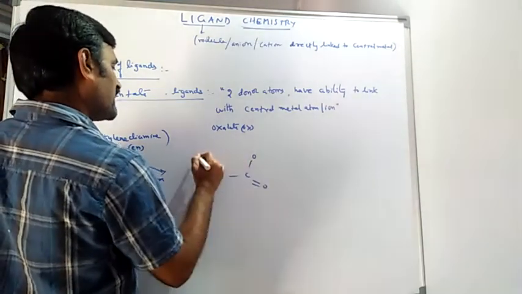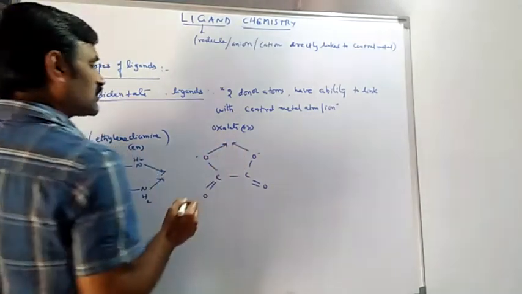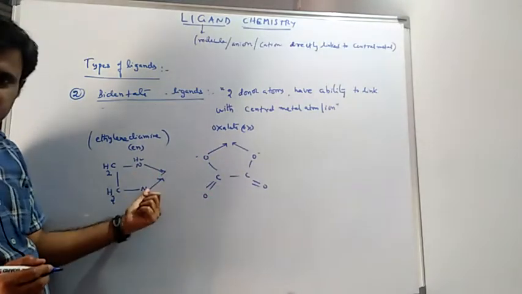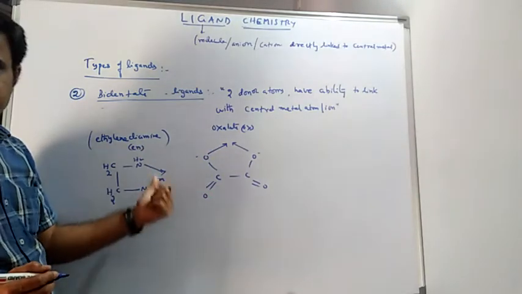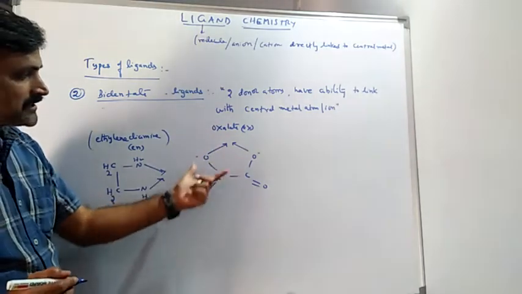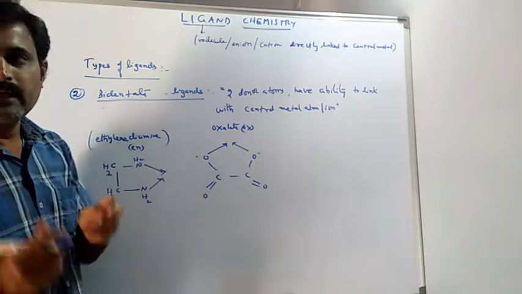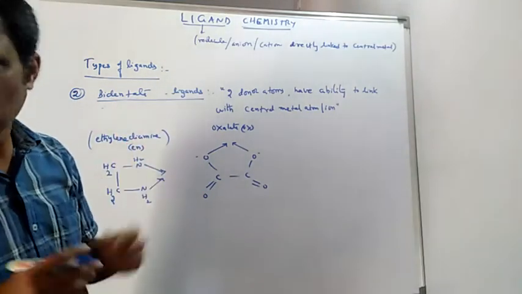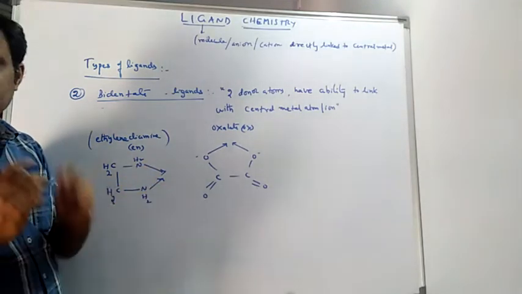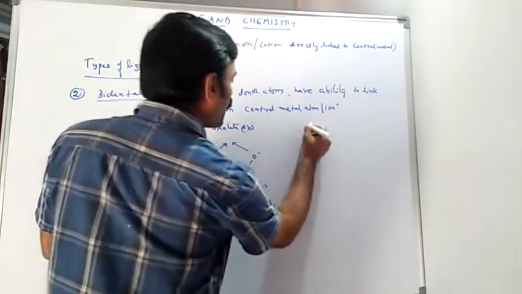O minus, this is minus, this is minus. Two oxygen atoms of the same type are there. Here two nitrogen atoms of the same type are there. Here also two oxygen atoms of the same type are there. They behave like donor atoms to make this oxalate ion a bidentate ion. Not only that, we have glycinate as an example. Glycine amino acid is there, and from that glycinate is formed.